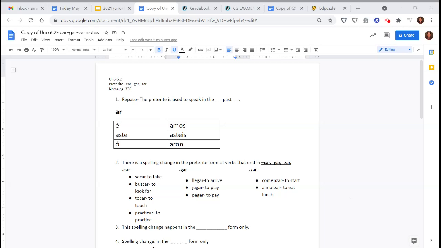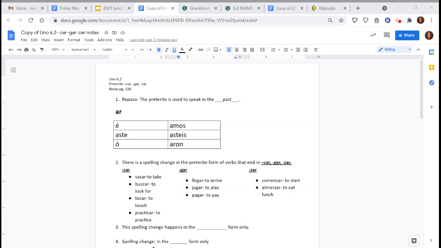Okay, estudiantes, today we are going to take notes on a new concept, still working on the preterite tense. And I apologize, I still have my cold. So, sorry about that as I'm going through the notes. We'll do the best we can here.